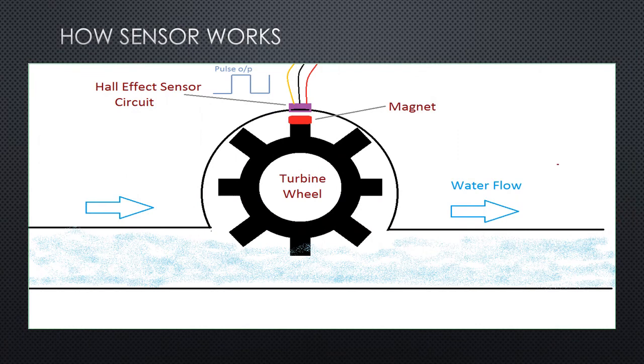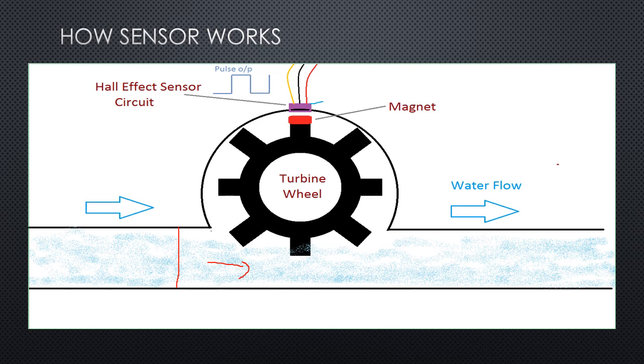Alright, so here is the diagram for the YF-S201 sensor. As you can see, it has a pipe here, and water will be flowing in this direction, that is left to right. There is a turbine wheel, and this red colored portion connected over here is the magnet. It is connected on the rotor, that is the turbine wheel, and this is the other part, a conductor, which is connected here.